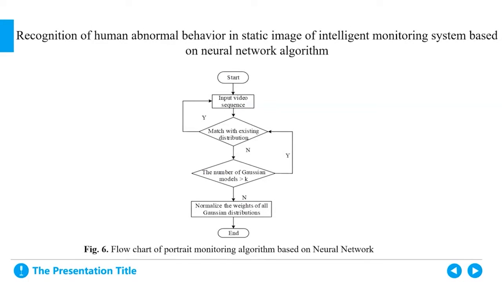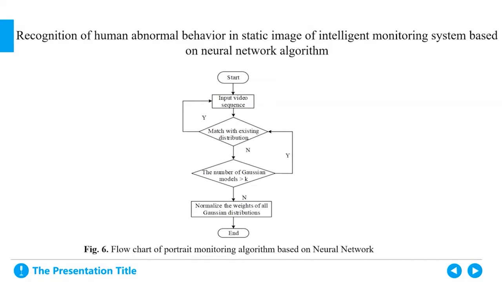Static target detection and tracking is the research foundation of target behavior analysis and recognition in the intelligent video surveillance system. Static object detection and tracking is to extract the static object in video sequence by image processing technology. Then, according to the characteristics of the static target, the static trajectory of the target is obtained. Finally, the behavior of the target can be analyzed and recognized according to the trajectory change and the static characteristics